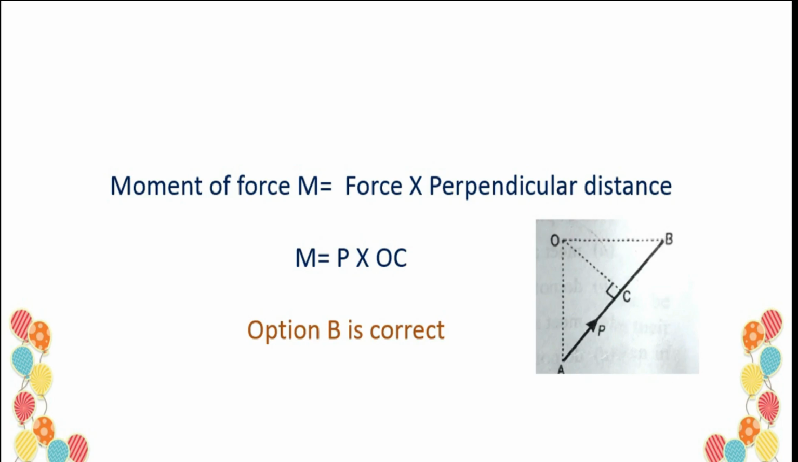Here is the explanation. Moment of force M equal to force into perpendicular distance. So here M equal to force P, OC is the perpendicular distance. M equal to P into OC. So option B is correct.